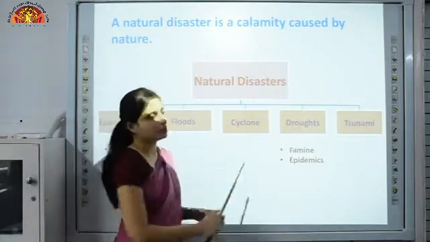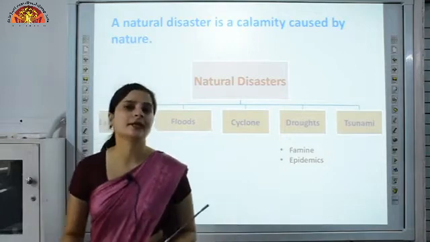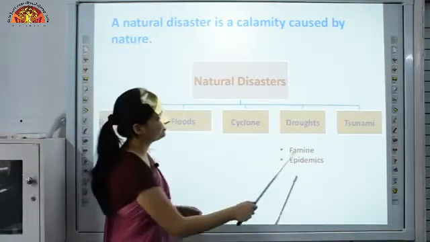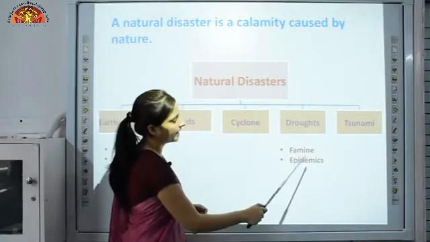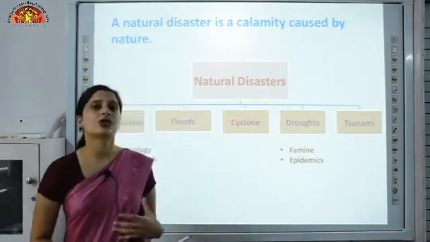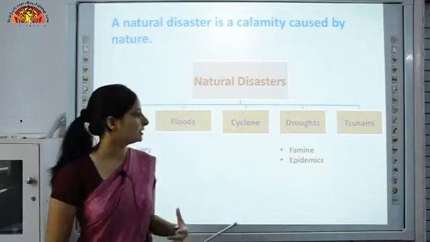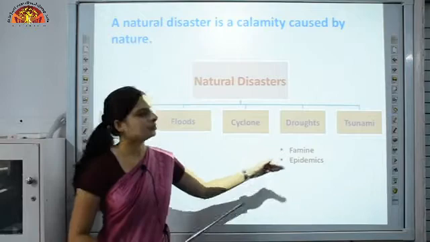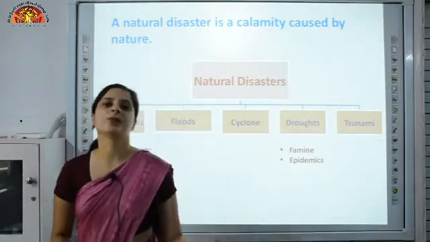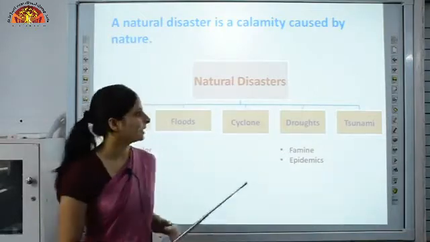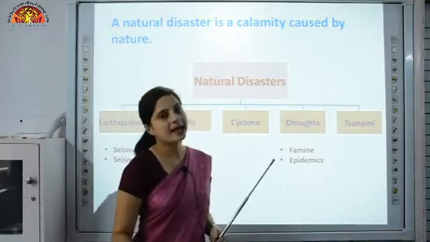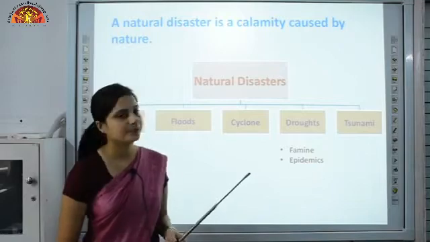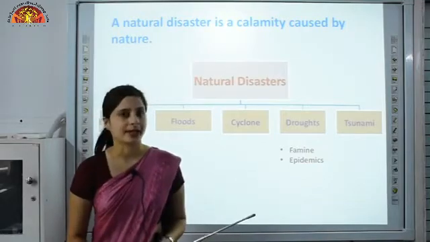Coming on to the drought. Drought is a condition, a dry period when the rainfall is less or below average. Now here we learned two terms, famine and epidemics. When there is shortage of food due to drought, it is a situation which leads to famine, and famine further leads to epidemics, that is outbreak of a disease. Tsunamis are high waves which are created under the sea due to volcanic eruptions, landslides or earthquakes.